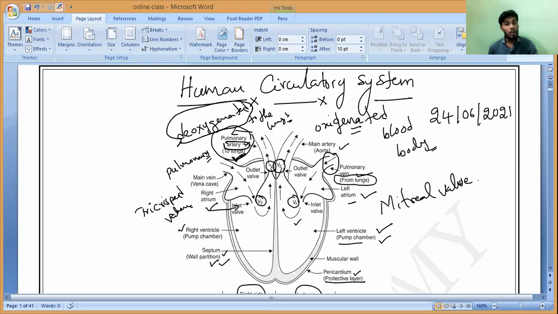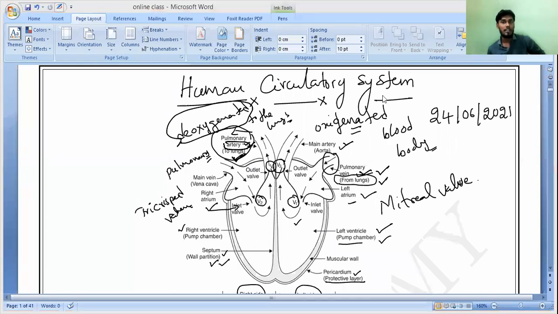So basically all the arteries will carry oxygenated blood, except the pulmonary artery. The pulmonary artery is the only artery which will carry deoxygenated blood to the lungs. Now you can see, except one vein, all the remaining veins in the body will bring deoxygenated blood only. But only one vein, which we call what? Pulmonary vein, which is coming from the lungs. It will bring oxygenated blood.